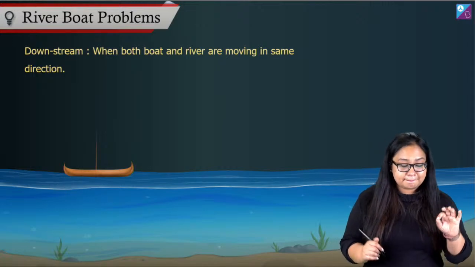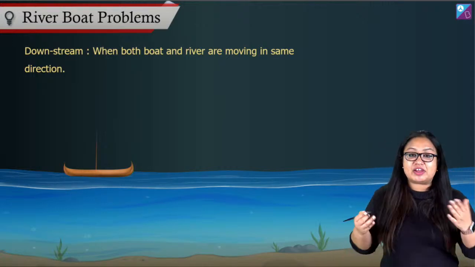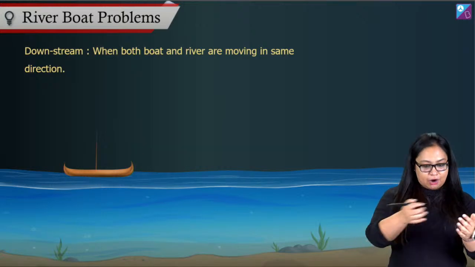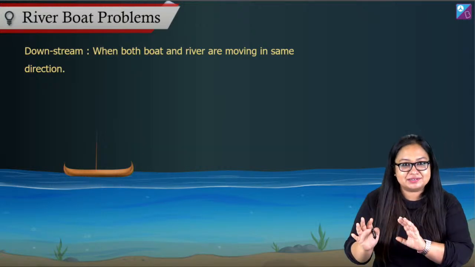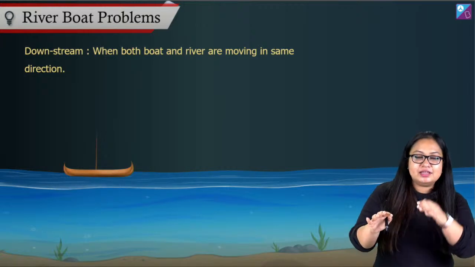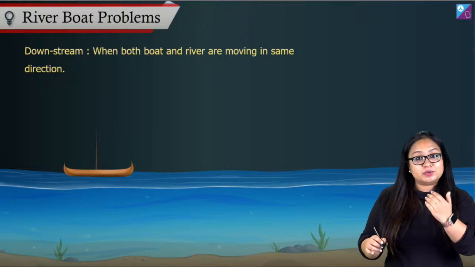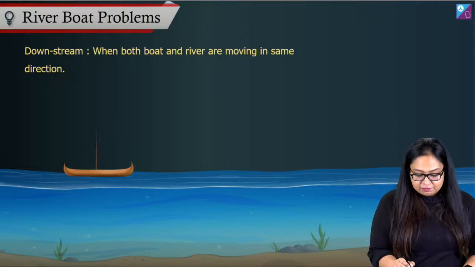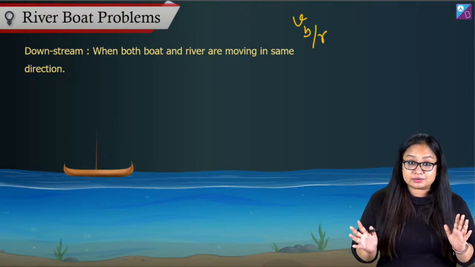Right? So when you say velocity of boat in still water, effectively you're saying that out of both of these moving, river is also moving, boat is also moving, we have stopped the river. Right? If we stop the river, the river becomes still water, and velocity of boat in still water becomes velocity of boat with respect to river. There we go. Velocity of boat with respect to river. That is velocity of boat in still water.